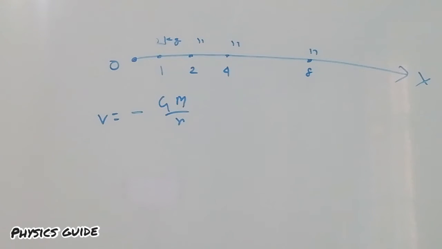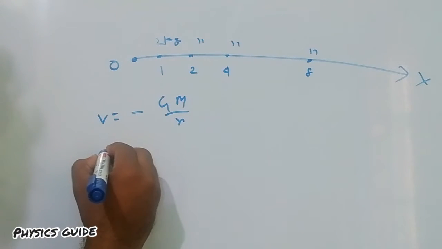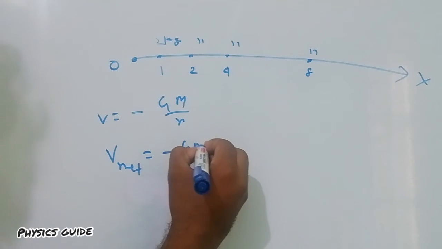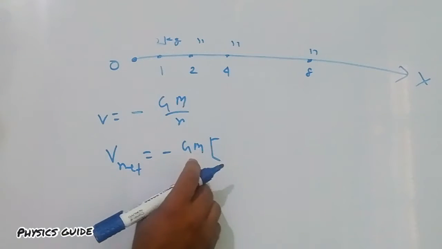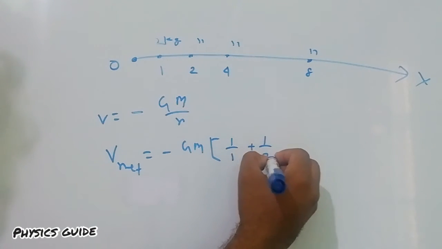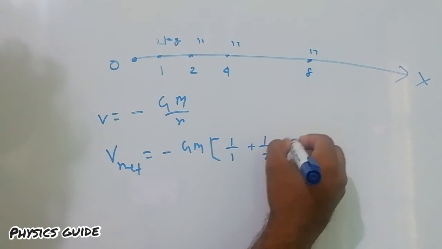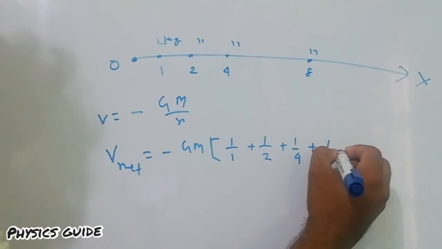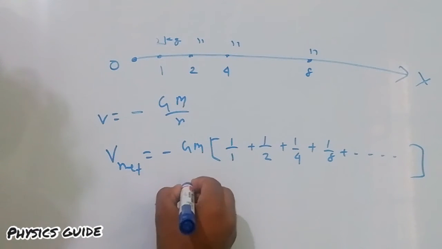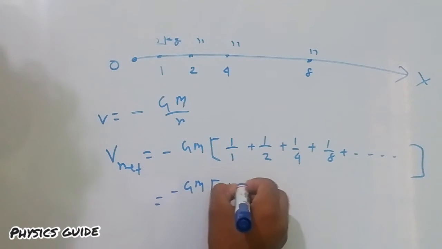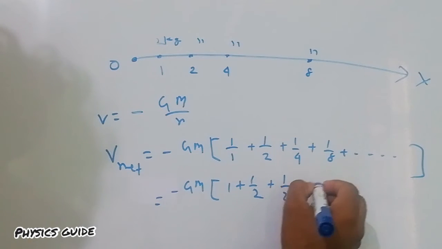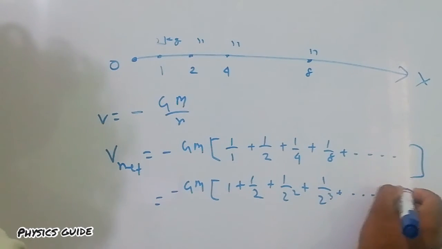Potential is a scalar quantity, so the net potential at O should be V net equals -GM common, times 1/r1 which is 1/1, 1/r2 which is 1/2, 1/r3 which is 1/4, plus 1/8 and so on. So the value becomes -GM times (1 + 1/2 + 1/2² + 1/2³ and so on).